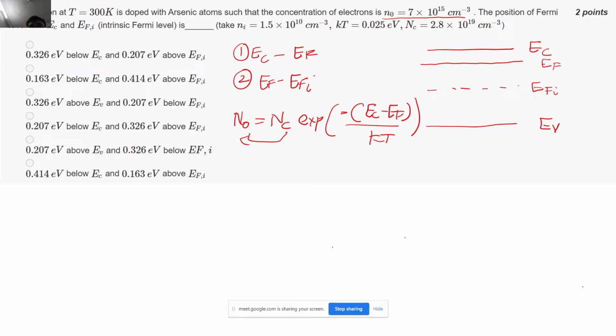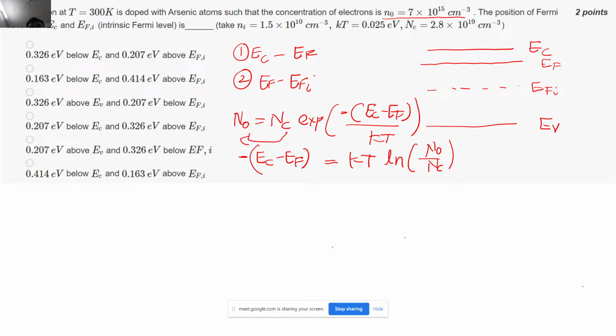What you get is minus (EC minus EF) equals kT ln(n0/NC). Now I just want to remove the minus sign from the left hand side, so EC minus EF will be kT ln(NC/n0).